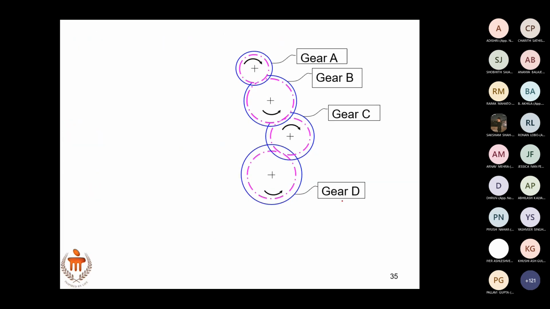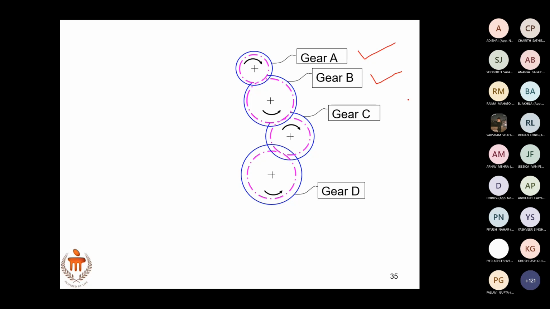Now let us derive the equation. First, let us consider A and B. If you consider a free body diagram, you just consider A and B. Which is driver, which is driven? A is driver, B is driven. What is the velocity ratio here for A and B?